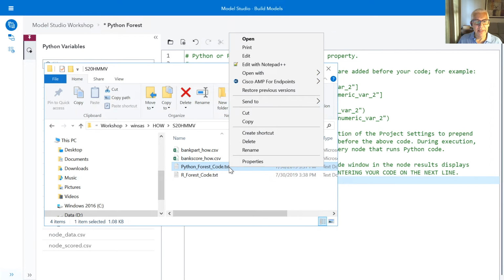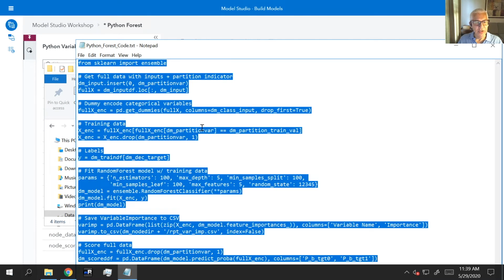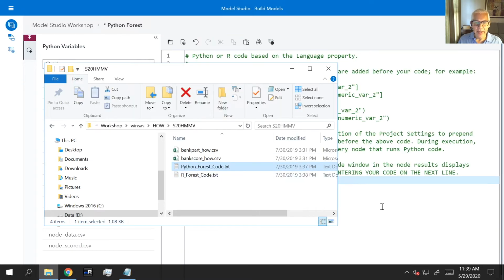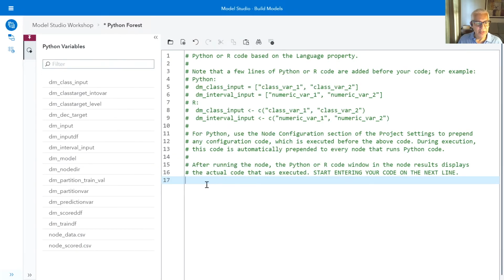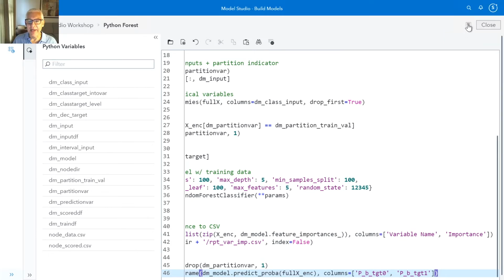I'm going to do a right click on that, and then we're going to open that up with Notepad. Then I'm going to do a Control A and a Control C so that I can copy that code. And we're going to go back over here to Model Studio, and starting in line 17, I'm just going to do a Control V. Now I'm going to paste in that forest code. Let's go ahead and save that, and then let's close that.